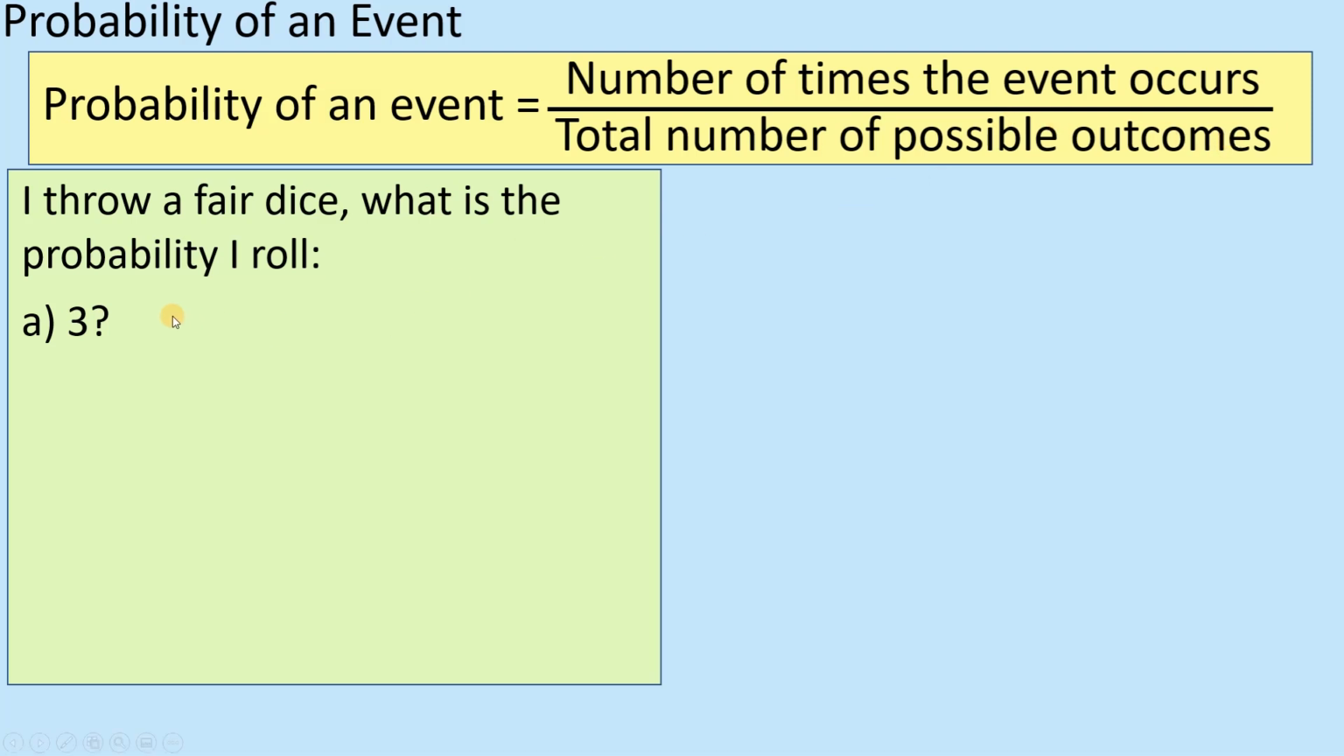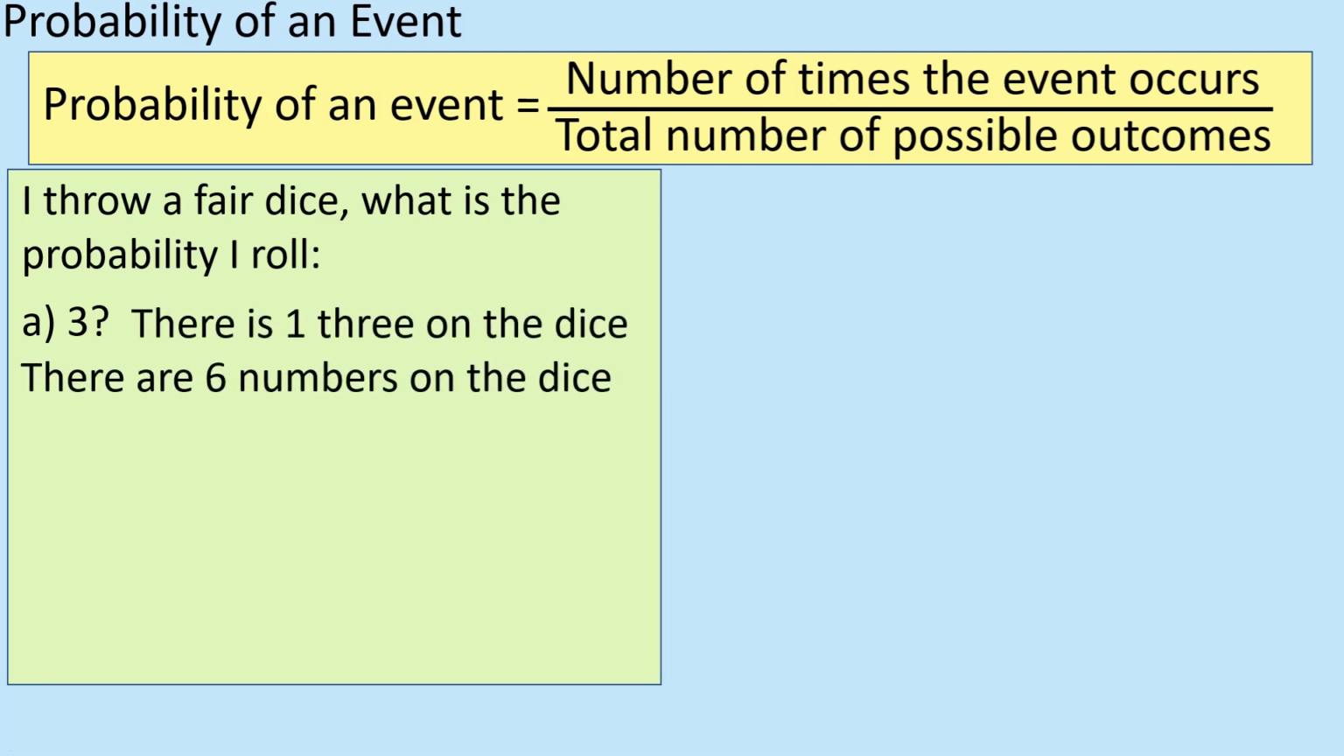So in terms of the probability of getting a 3, there is only one of them on there, and there are 6 numbers on the dice, so the probability is 1 out of 6. And again, leaving it as a fraction. That would be quite difficult as a decimal or as a percent, unless you know it, of course, you might know it. So we can just leave it as a fraction.